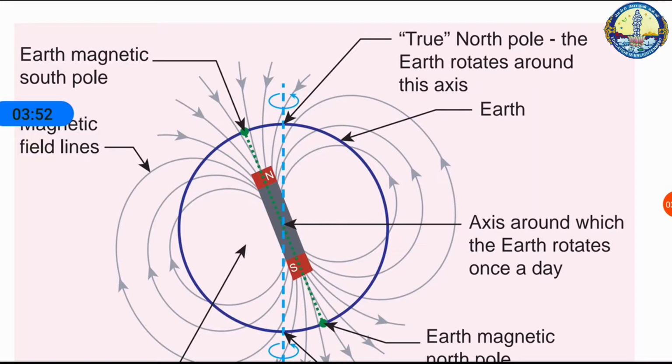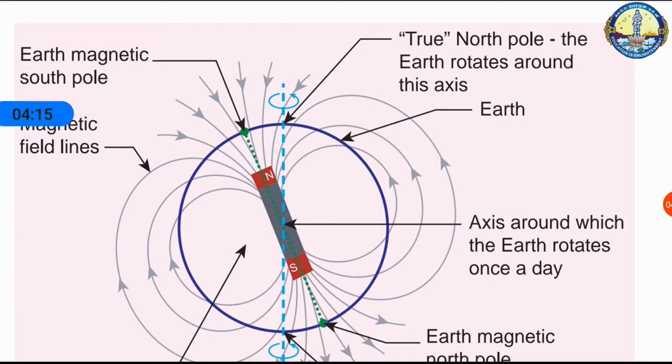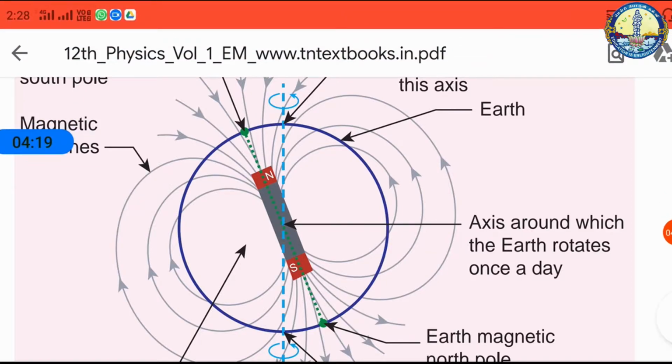Here the circle denotes the earth, and we know that the earth itself is a bar magnet. These are the field lines around the earth, and this is the earth's magnetic south pole and this is the earth's magnetic north pole.